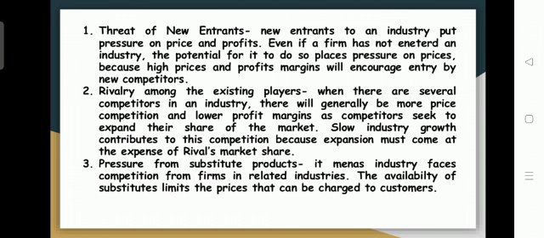And the other one is the pressure from substitute products. For the industry in which you would like to make investments, you should see whether it has pressure from substitute products or not. Substitute products are products which provide the same type of features. This means an industry faces competition from firms in some other related industry. So the availability of substitutes limits the prices that can be charged to the customers.